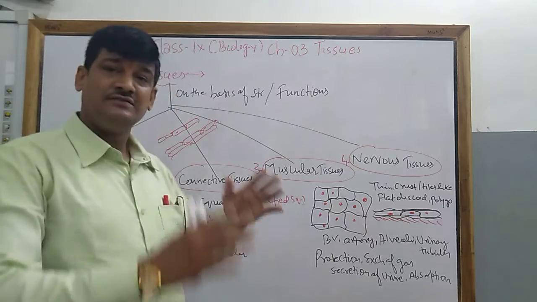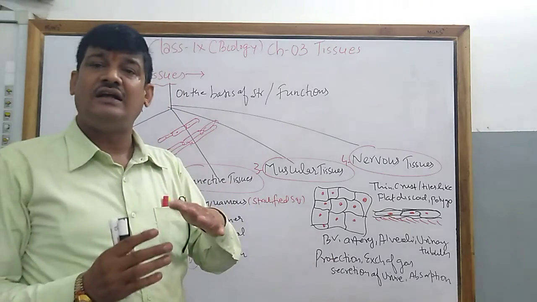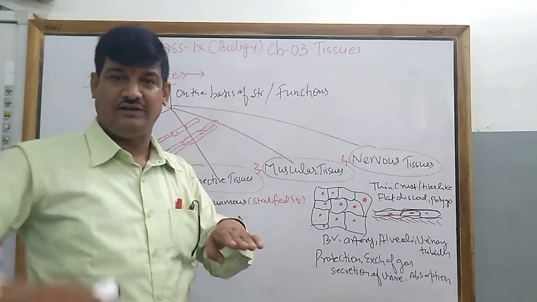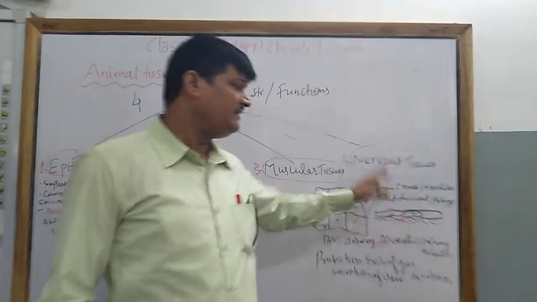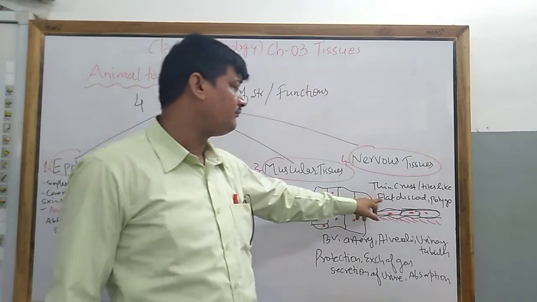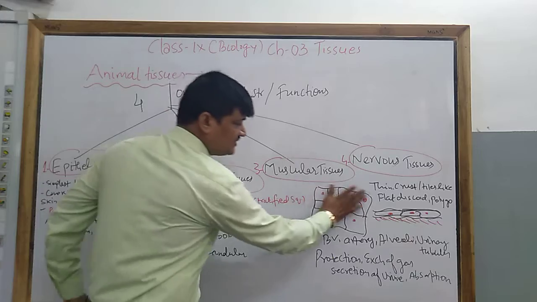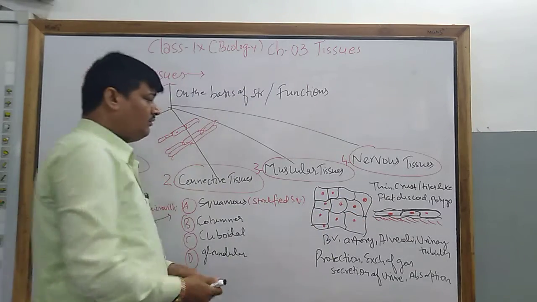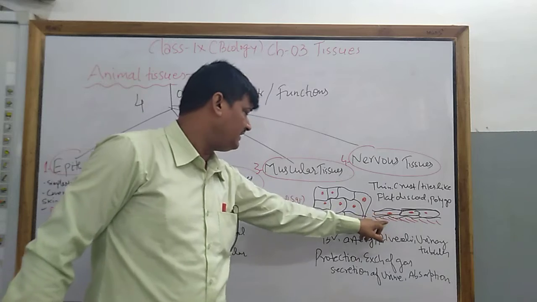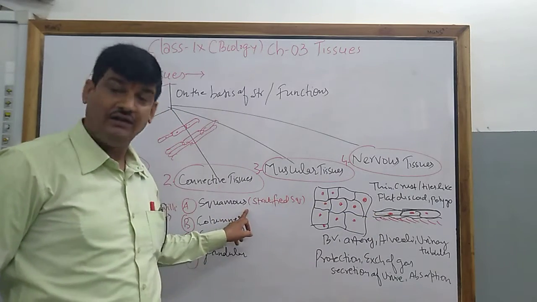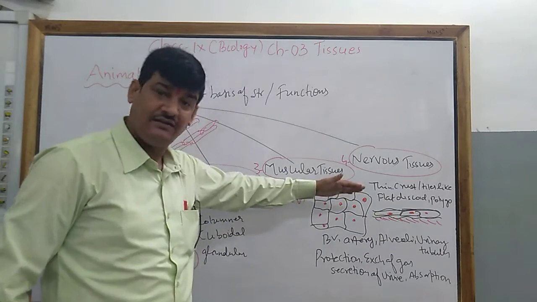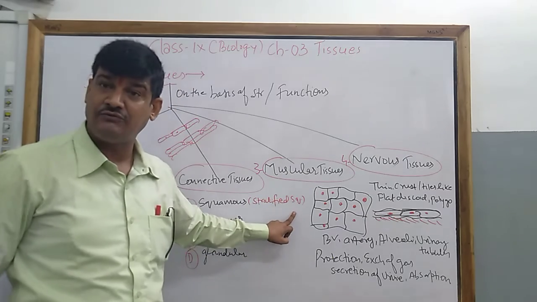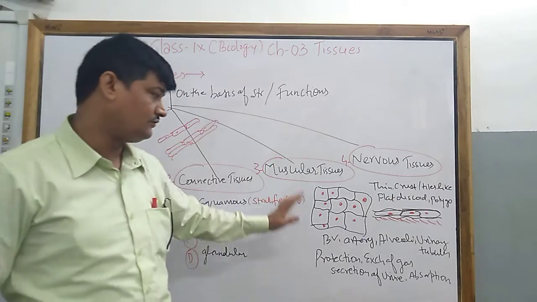So it covers our external or internal organs by a flattened covering. It is crust-like, tiles-like or plate-like structure. See the structure of this squamous epithelial tissue. If it is a single layer, then it is called squamous only. But when it has multiple layers, we call it stratified squamous epithelial tissue.